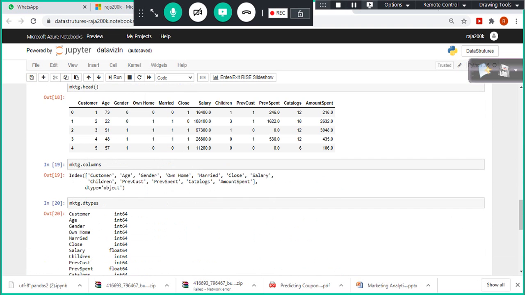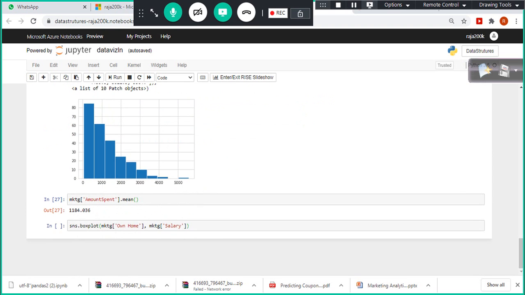But again, most of the things are common sense, and you should be familiar with the data you have. In case you don't understand certain columns, talk to the business stakeholders and try to understand what this column is all about. What are catalogs all about, what is close all about. Talk to them, try to understand the context for these attributes, and then you proceed with the analytics.